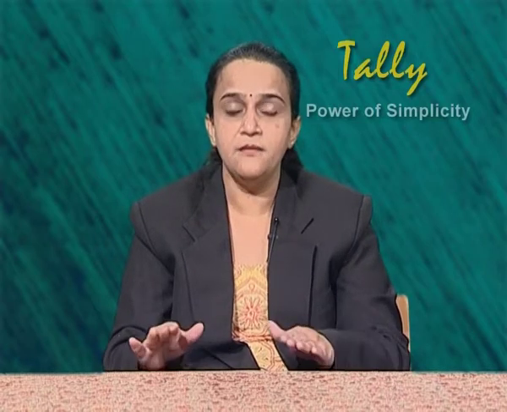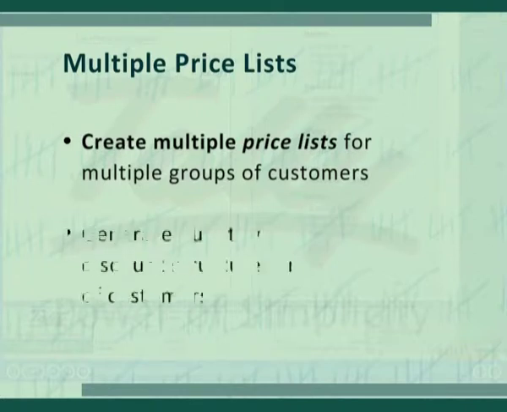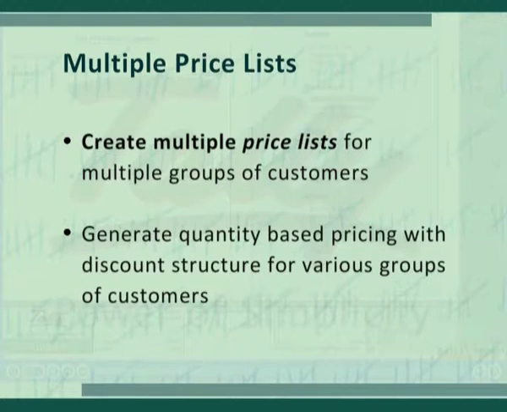Next one is to create multiple godowns. Multiple godowns, Tally allows the user to create any number of godowns. Godowns are places where stock items are stored. User can observe the location-wise movement of stock by creating multiple godowns. Next feature is Tally allows user to create multiple price lists for multiple groups of customers. The user can generate quantity based pricing with discount structure for various groups of customers.